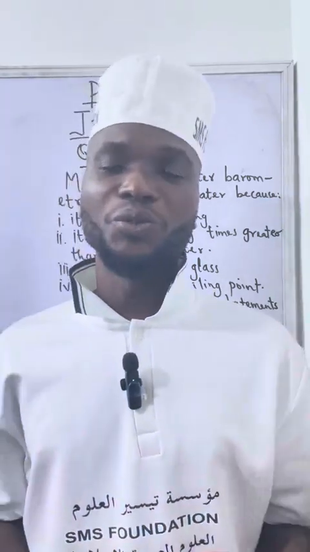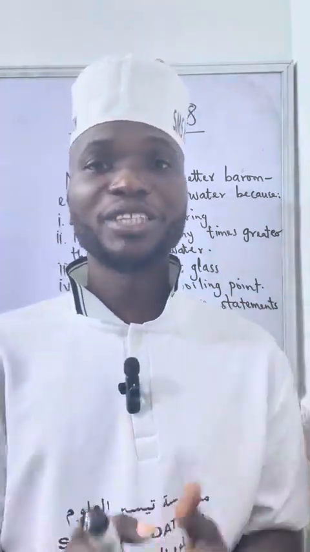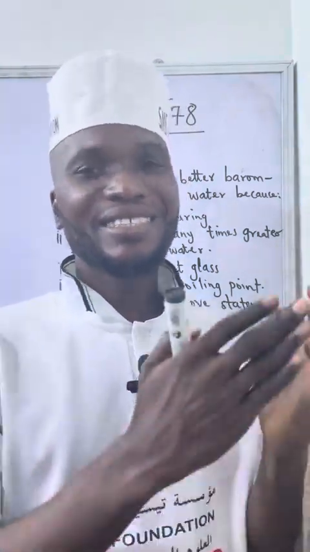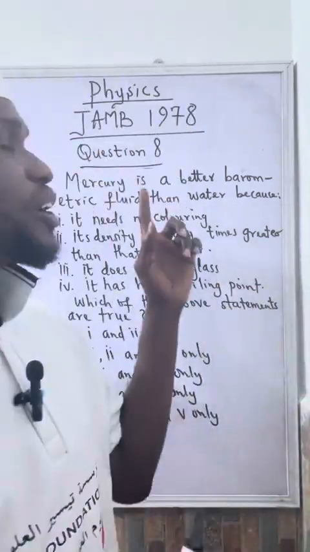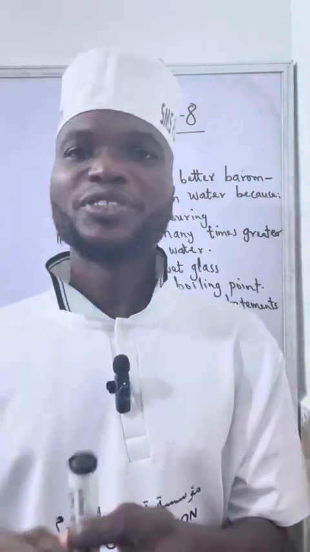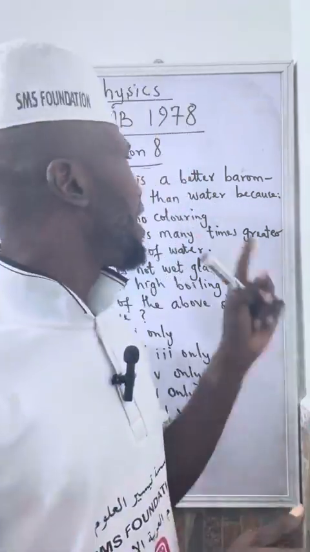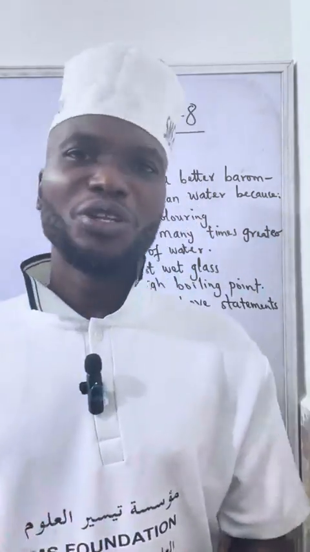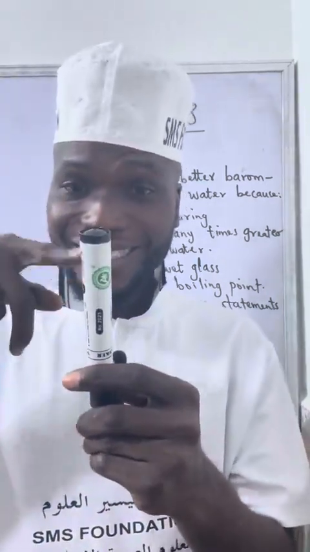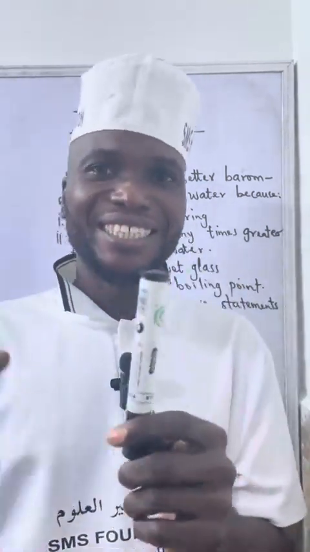It may not be liquid at times. It may be other substances. For example, we have gas thermometer, we have resistance thermometer, we have bimetallic thermometer. Now, in the case of barometer, it can be mercury and it can also be water. Mercury has some advantages over water. For example, mercury is opaque, so you will be able to easily see it. There is no need of coloring, because it's opaque and it's shining.